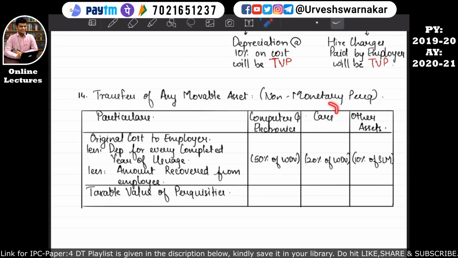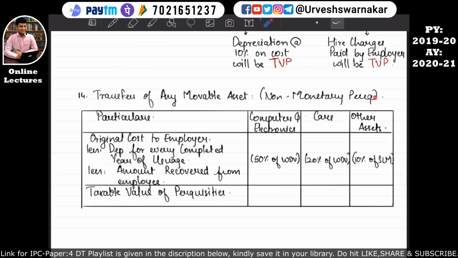So similarly, if the asset is a car, then the original cost to the employer will be further reduced by the depreciation for every completed year of usage. So why am I stressing on every completed year of usage? If the usage of this car is say 1.5 years, then the depreciation will be allowed only for 1 year, not for this half year. I hope this is quite clear to you all. So if the question says that the asset was used for 1.5 years, we have to consider only 1 year of depreciation. But if the question says that the asset was used for 2.5 years, then we have to consider depreciation for 2 years. I hope this is quite clear to you.